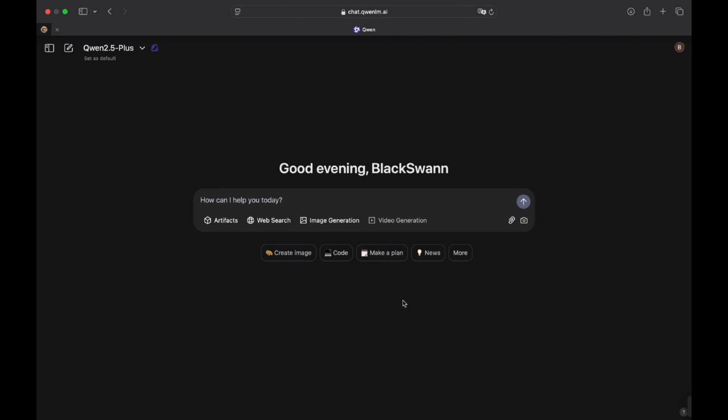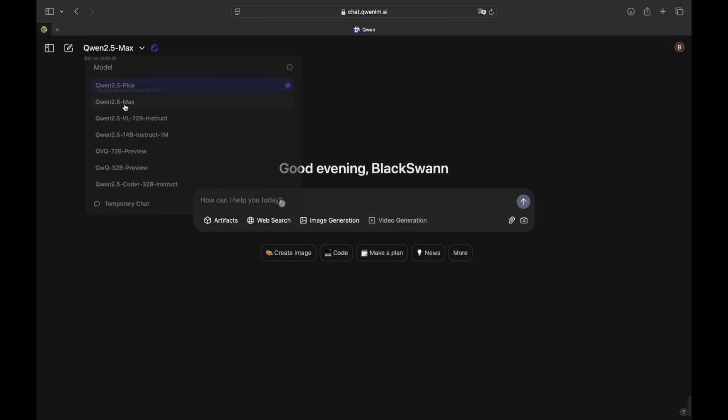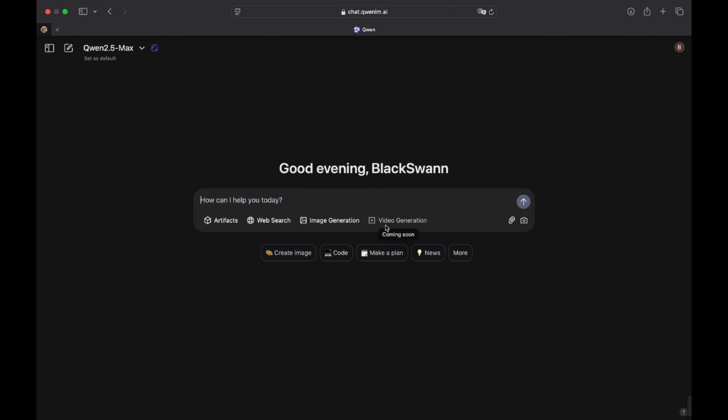Alright, so here we are in Qwen, which is the newest Chinese LLM. First thing we can do is go up here and choose the Qwen 2.5 Max, which is currently the best model from Qwen. And let's see what it can do. We have 4 options here, and the fifth one is obviously just asking a normal question, one of which doesn't work yet, which is the video generation. Let's start with image generation.